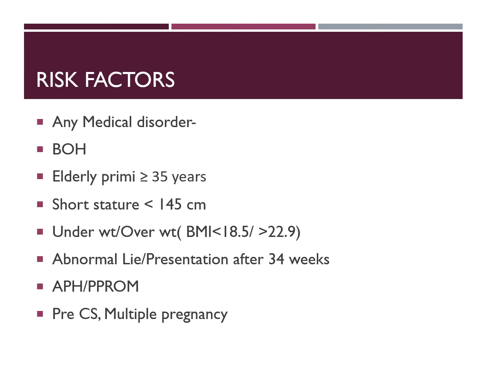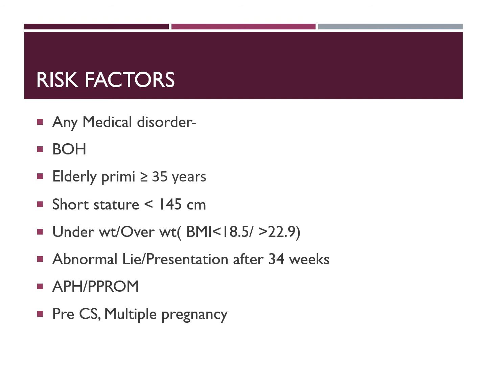After the history taking and examination, now we are in a position to know what risk factors this patient has. Any medical disorder like anemia, hypertension, diabetes, chronic lung disease, heart disease, renal disease, or any other medical disorder, if present, the patient is considered to have a risk factor.